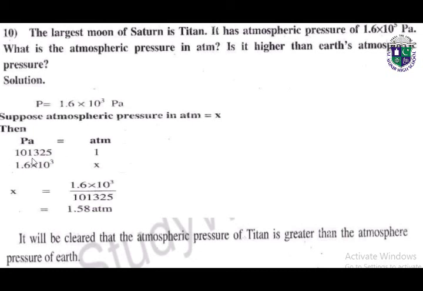So 101,325 pascals will be equal to 1 atm, and 1.6 into 10 with power 3 will be equal to X. By putting the values in the formula, we will get our answer, which is 1.58 atm. It is clear that the atmospheric pressure of Titan is greater than the atmospheric pressure of Earth.